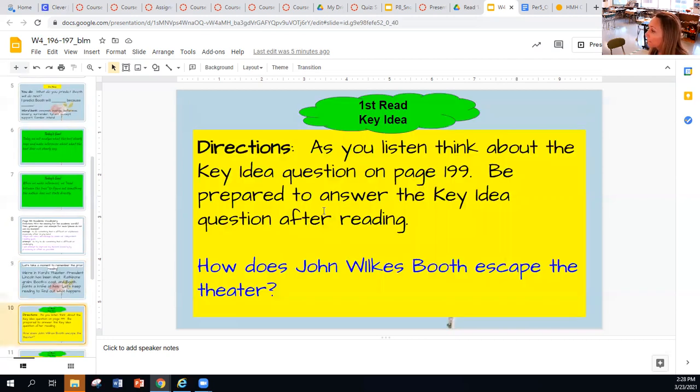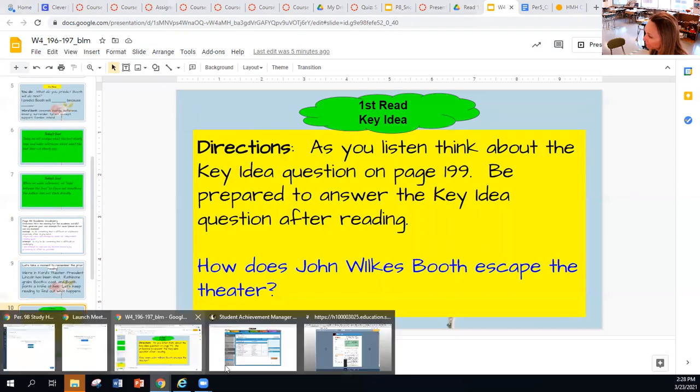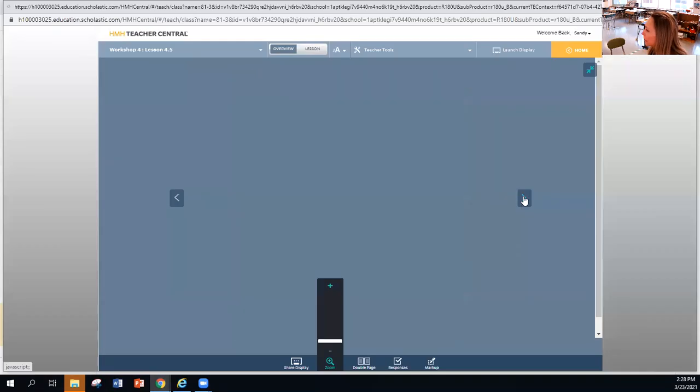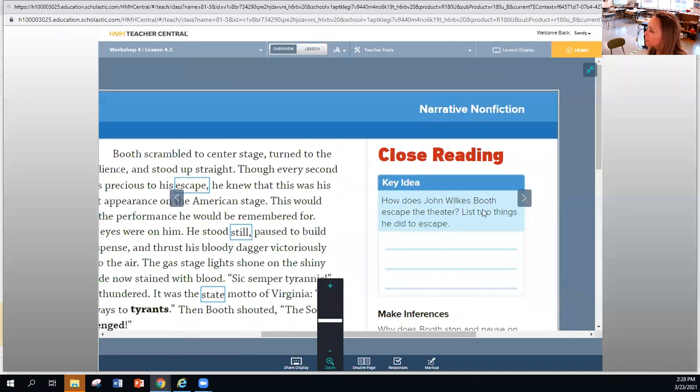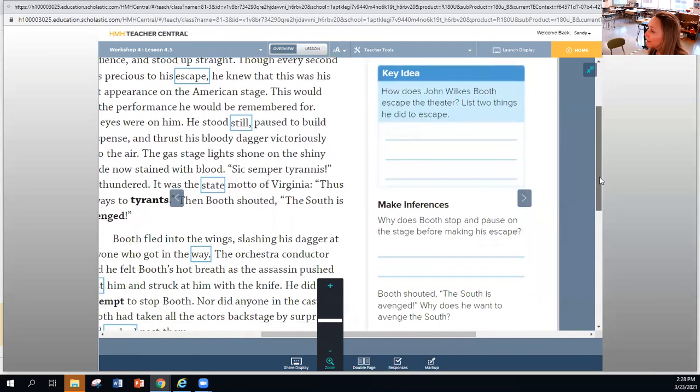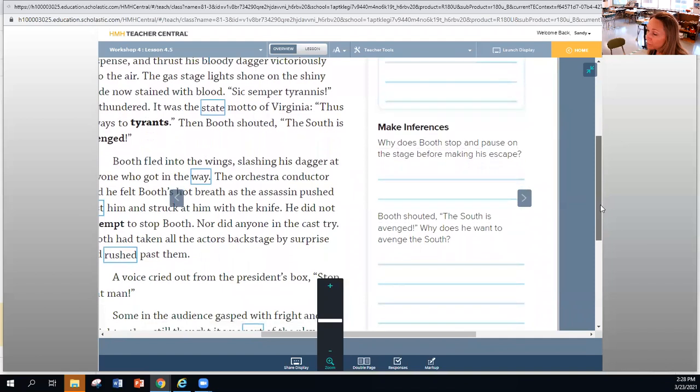Okay. Now, as I'm reading the key idea question, I'll zoom over to my book now. The key idea question that we'll be focusing in on at the top: how does John Wilkes Booth escape the theater? List 2 things he did to escape. Then you'll be making inferences.